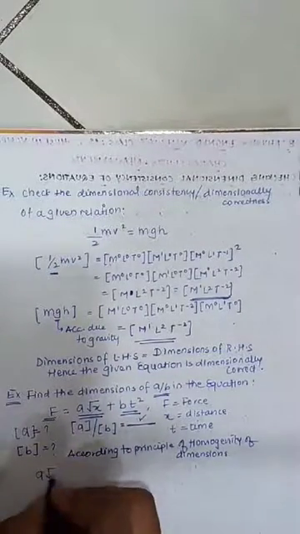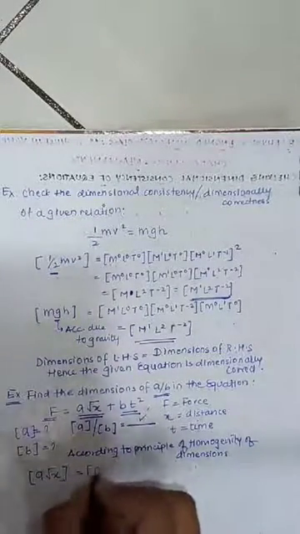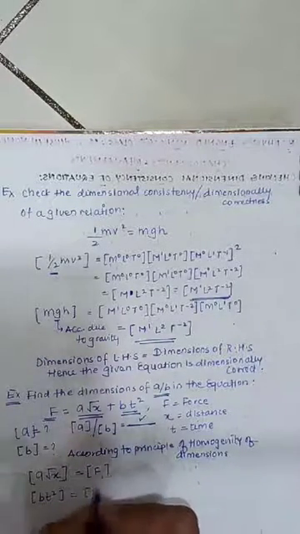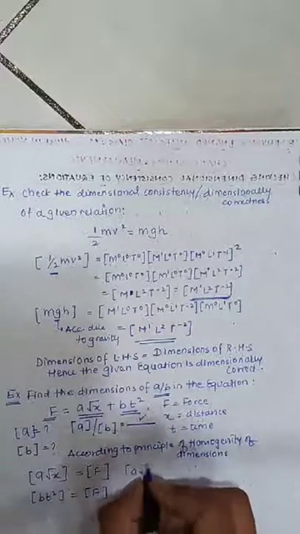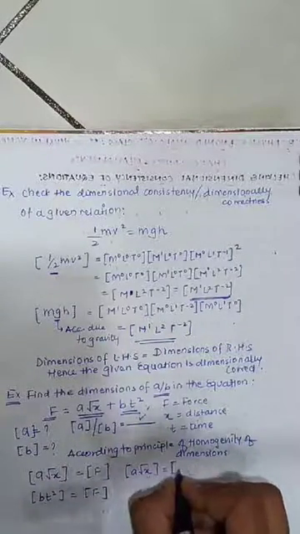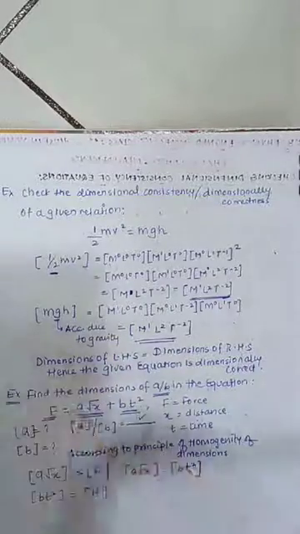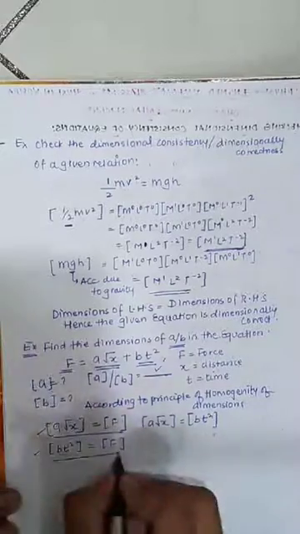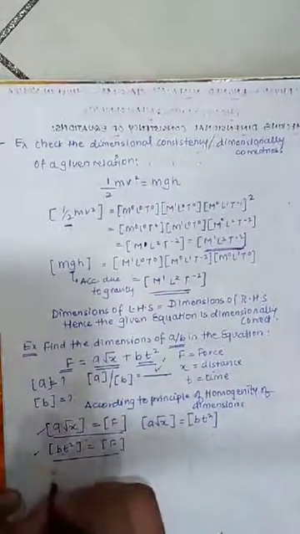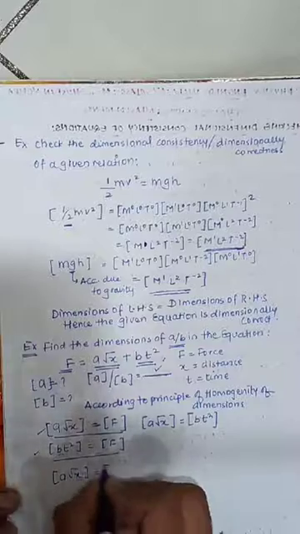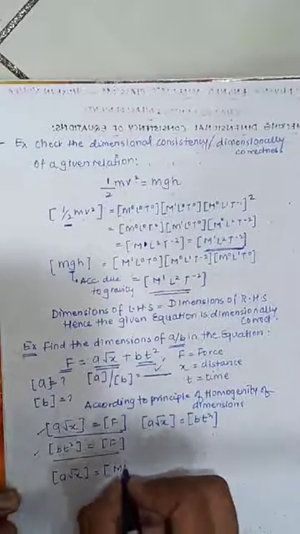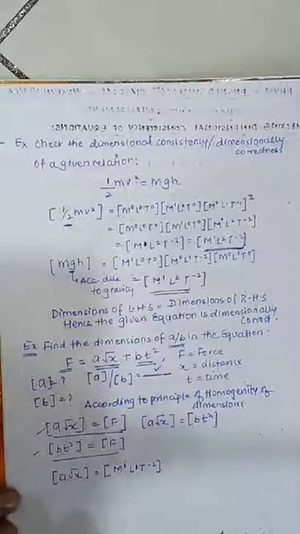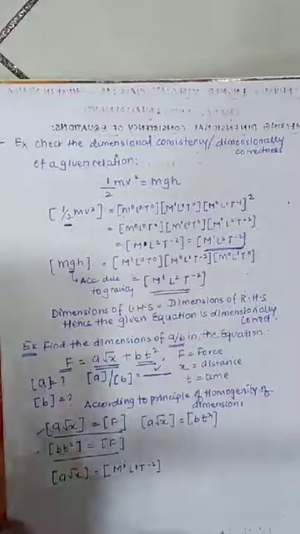So I can say a root x has same dimension as that of f, bt square has same dimension as that of f, or I can say dimensions of a root x is equal to dimensions of bt square. All the terms have same dimension. Now I can calculate a from this relation, I can calculate b from these relations. How? See, a root x is equal to f, force. Dimensional formula of force is mass into acceleration, so m1 l1 t minus 2. Till this clear? Mass into acceleration.